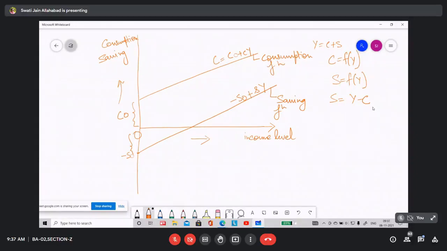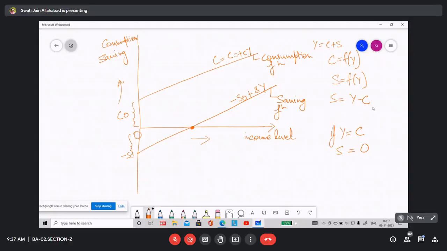So when autonomous consumption is positive, there will be some part of savings which will be negative. So in this case, at the point where Y is equal to C, then S is equal to 0.